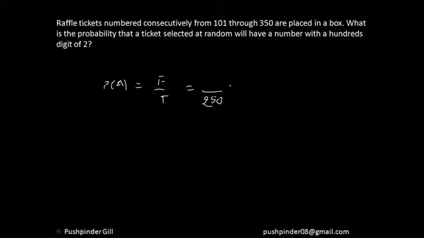All right, and I have to choose numbers which have hundreds digit as 2. Now which are the numbers which have hundreds digit as 2? It starts from 200 and it ends at 299, right? Apart from that, all of the numbers have different digits, and these are the only numbers which have hundreds digit 2. And if you count all these numbers, these are 100 numbers, right?